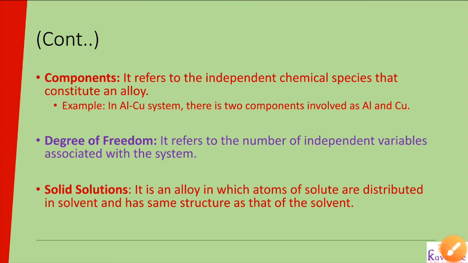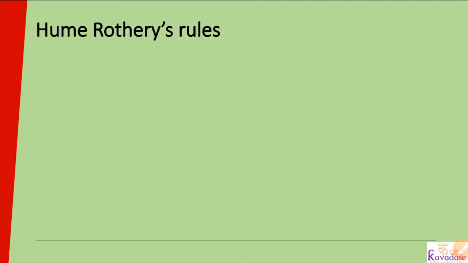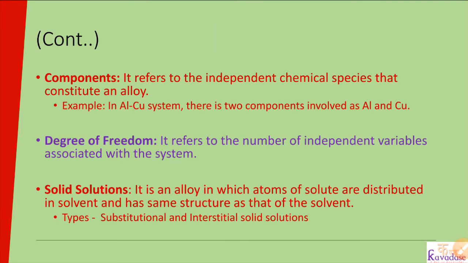Next one is solid solution. A solid solution is nothing but an alloy in which atoms of solute are distributed in the solvent and it has the same structure as that of the solvent. The types of solid solutions are substitutional and interstitial solid solutions.